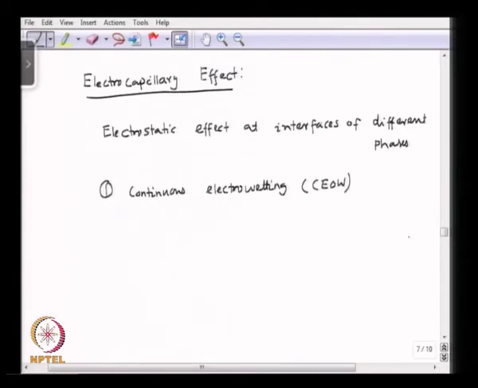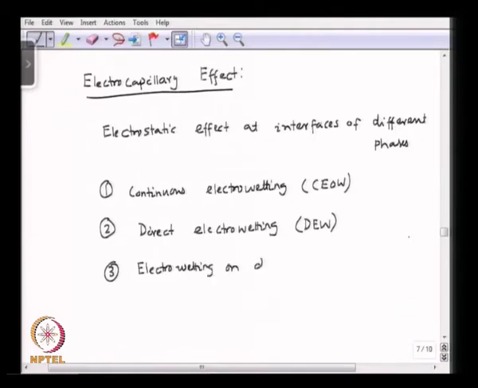We will be talking about direct electrowetting, DEW, and we will also talk about electrowetting on dielectric, EWOD. Okay, right.